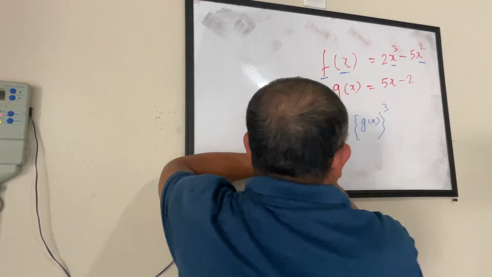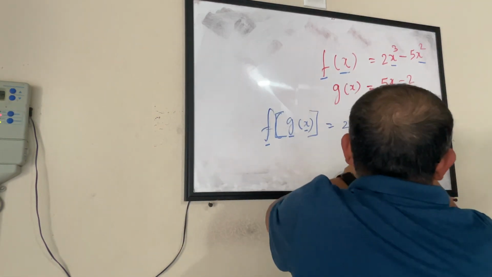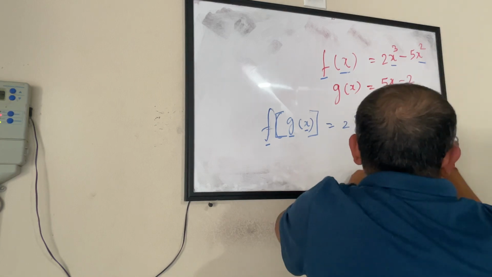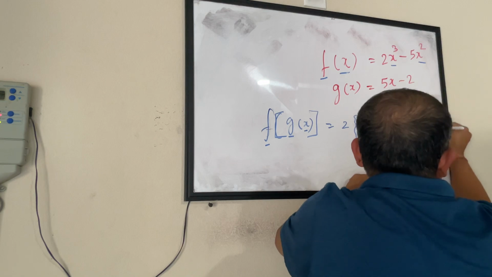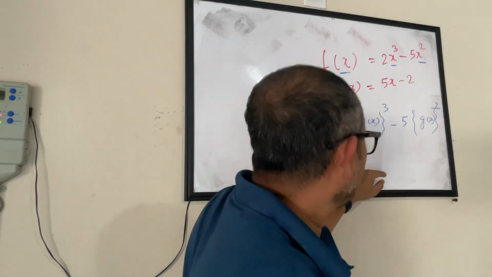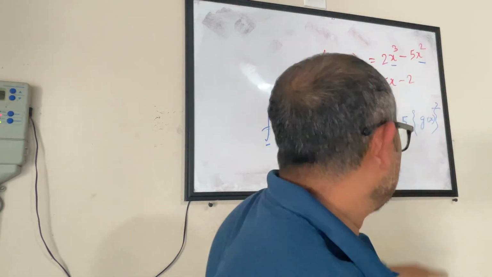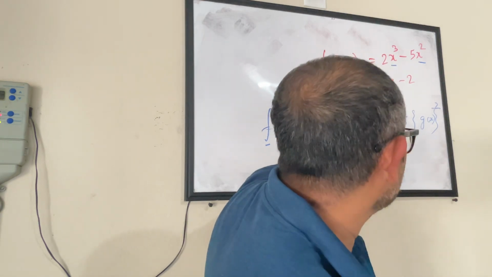2x cube. Instead of x, I have a g(x) here, minus 5 into x. In place of x, I will have g(x) squared. Now, you know the value of g(x) that is coming from here.